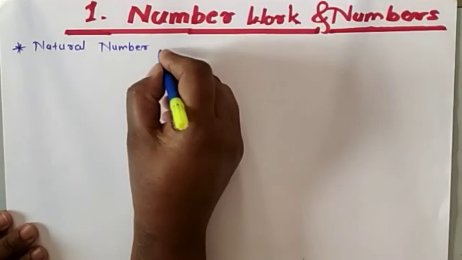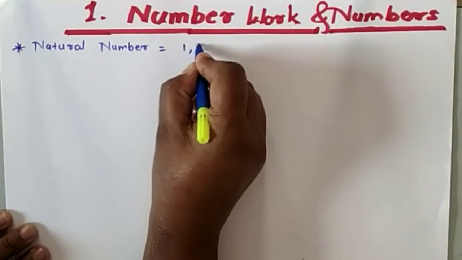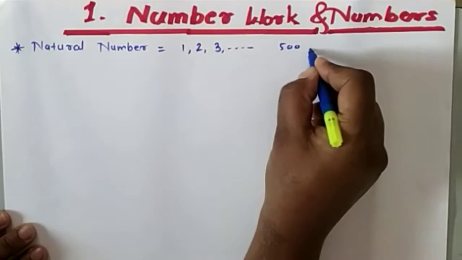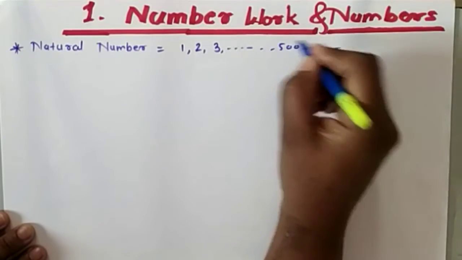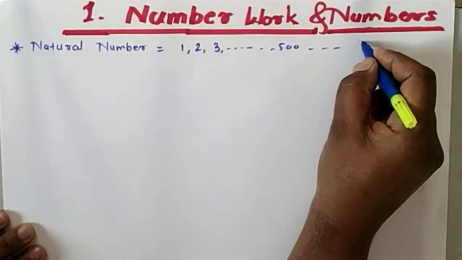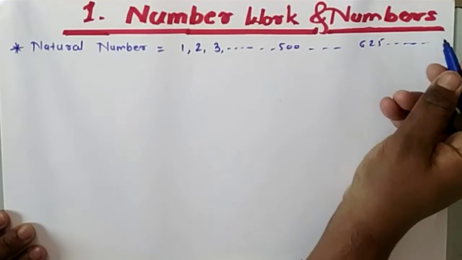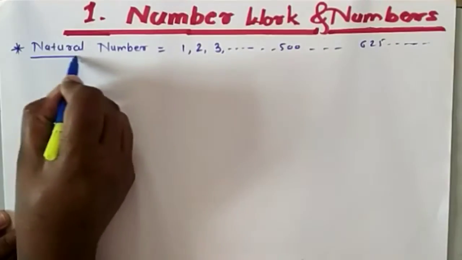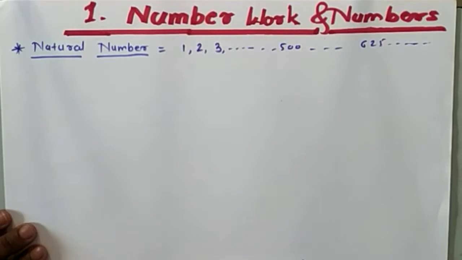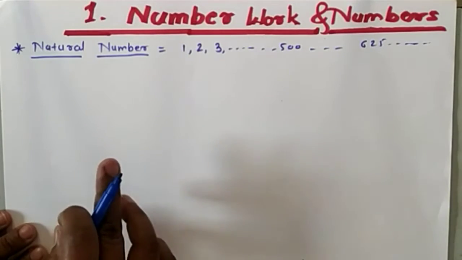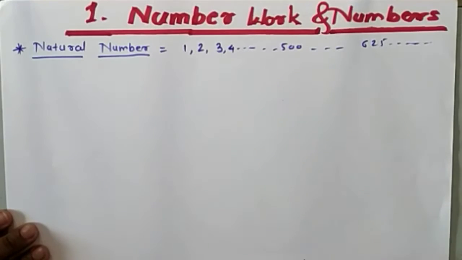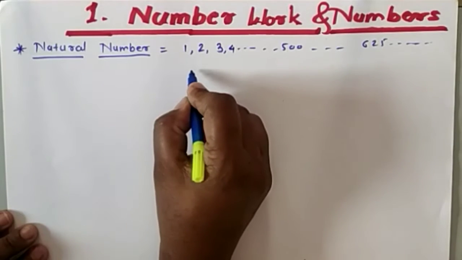For example, if I will write here a group of numbers, suppose here it is 1, 2, 3 and so on. Suppose 500 is there, then so many numbers are there in between them, and then 625. The set of all numbers from 1 onwards is called the natural numbers. So what is a natural number? A group of natural numbers means 1, 2, 3, 4, 5, 6, 7, 8, 9, 100, 1000, 10,000, 10 lakh. All these numbers are called natural numbers, and these numbers are infinite.